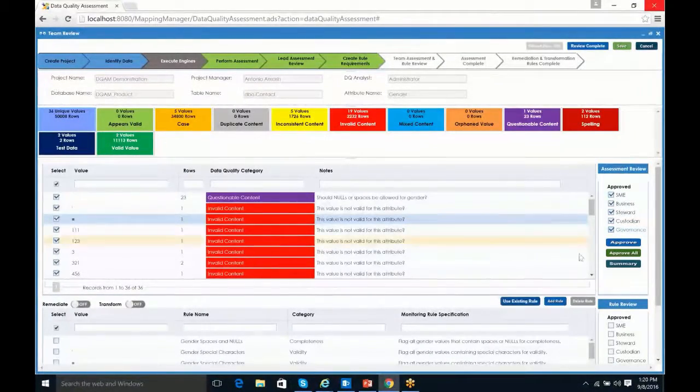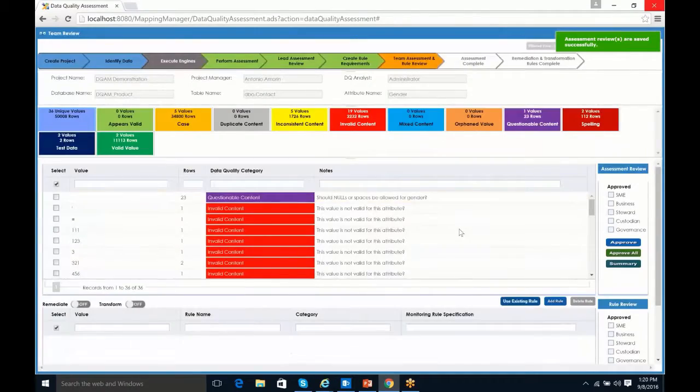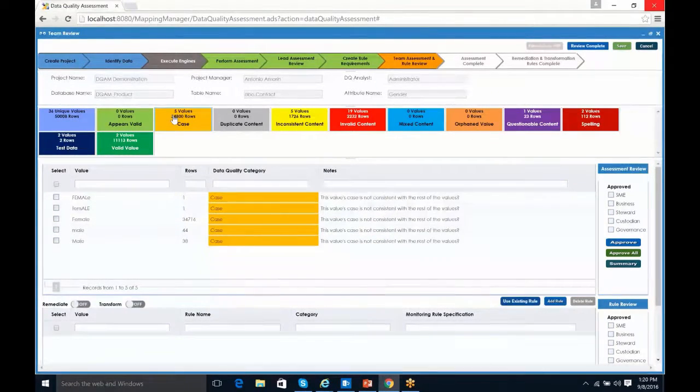And I'm going to come in and say approve all, all values approve, and that's done as well. If I click on one of these, we can see that everything's been approved. So again, this is our collaboration component, and I did it all in mass, but you could come in, and you should come in, I should say, and analyze these by tile, by case, and look at the different information and determine, does this make sense or not?